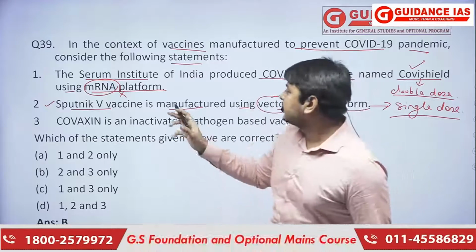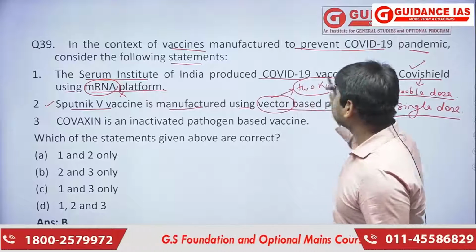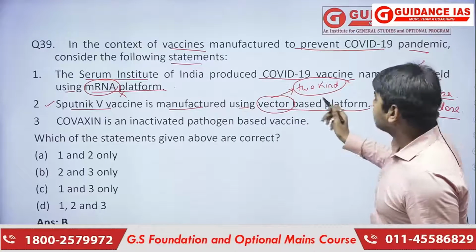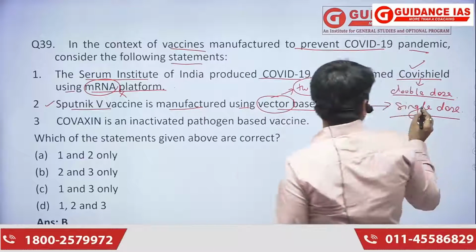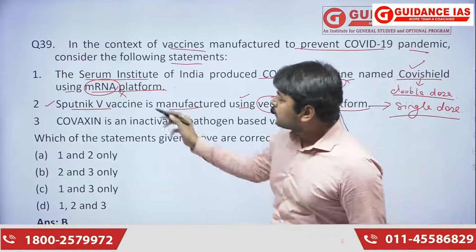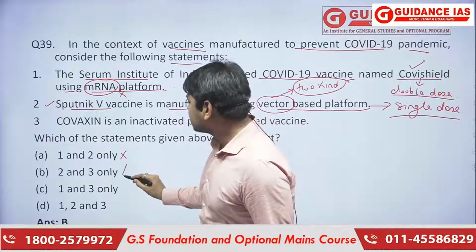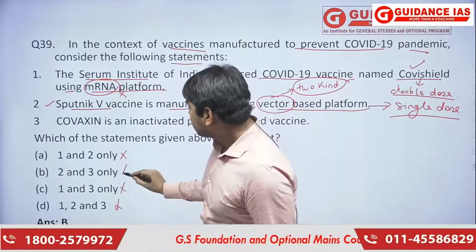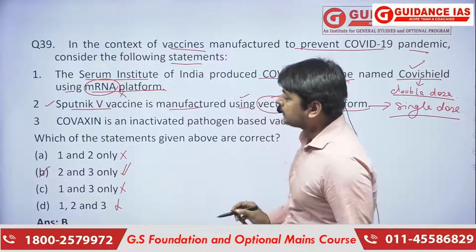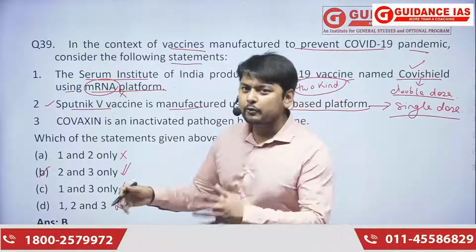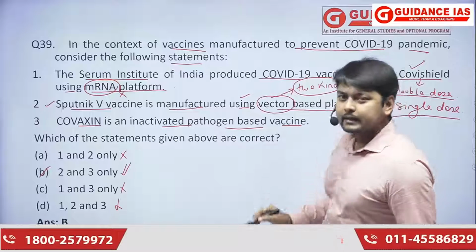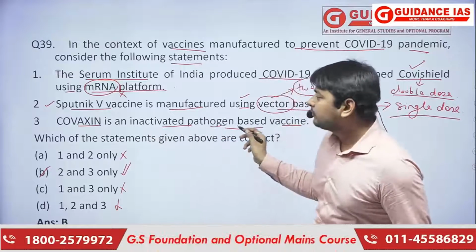Covishield consists of a single vector, and Sputnik consists of two vectors. So here we can eliminate the first part directly, and B is the correct answer. Then, for the next question, we'll just go through it. Covaxin is an inactivated pathogen based vaccine. So basically, it is an inactivated pathogen based vaccine.